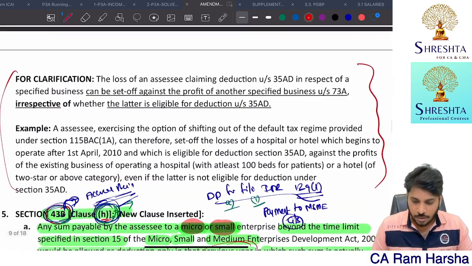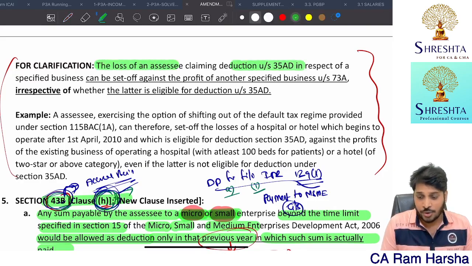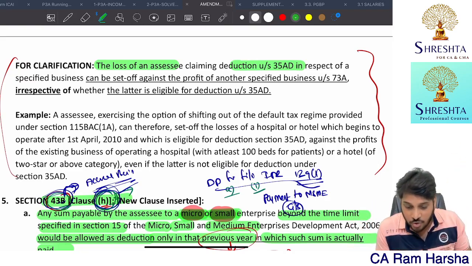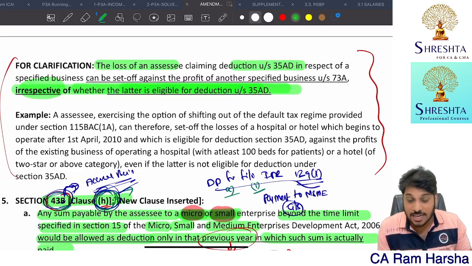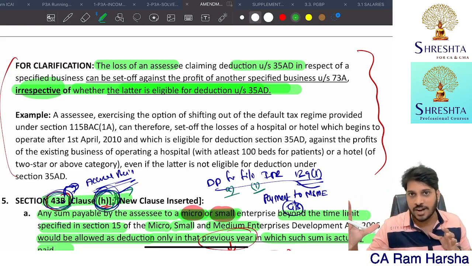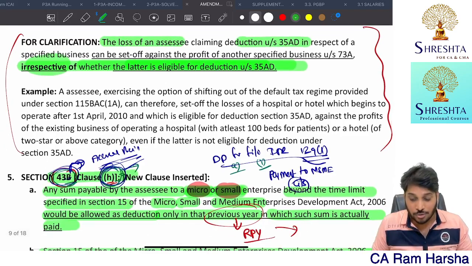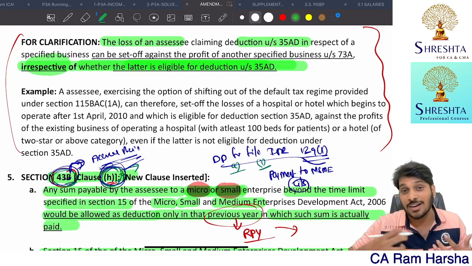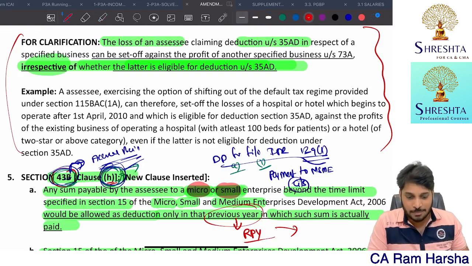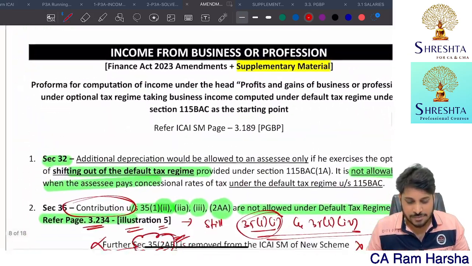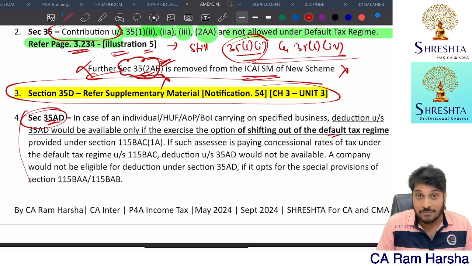Next, we all know the loss of an SSE who is claiming deduction under 35AD, that loss can be set off against another specified business, even though it is not eligible, irrespective of whether the latter is eligible for deduction or not. So suppose you have one business that is not eligible for 35AD deduction, but that business falls under that list of 14, you can still set off. So whether you follow the default tax regime scheme or not, doesn't matter, you can set off. But of course, if you follow the default tax regime, you can't claim 35AD set off. Let's not make it complicated. Enough. That's 35AD.